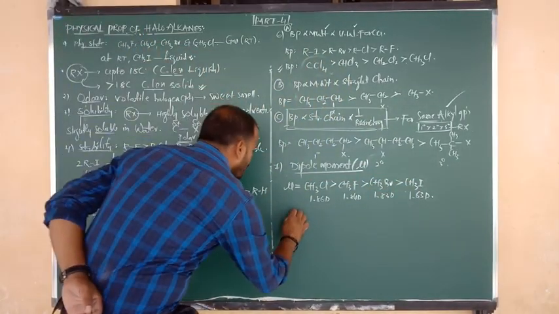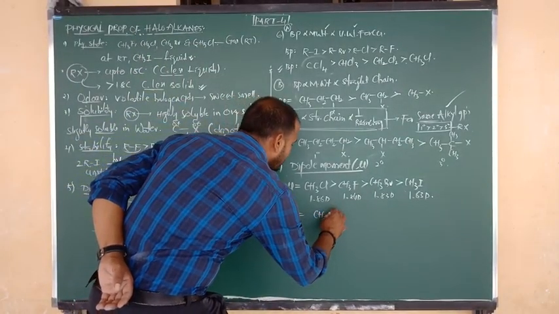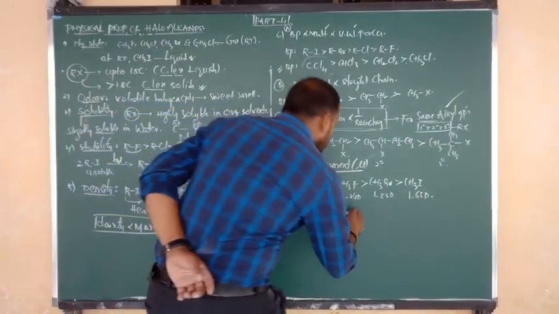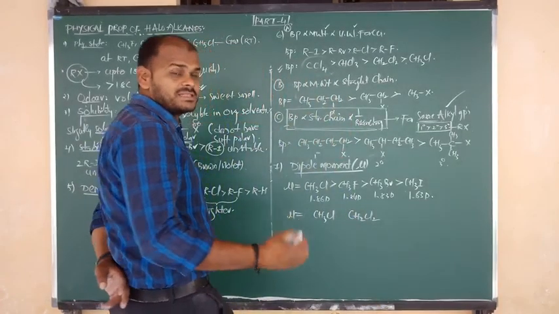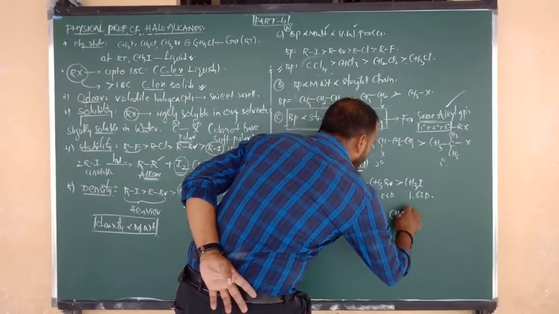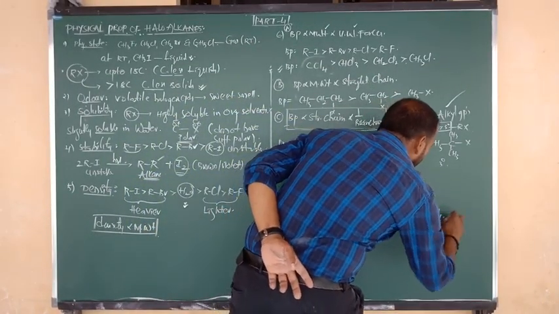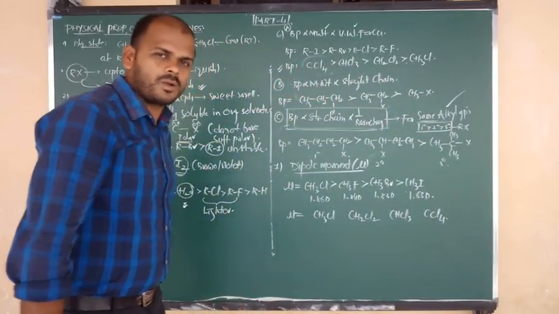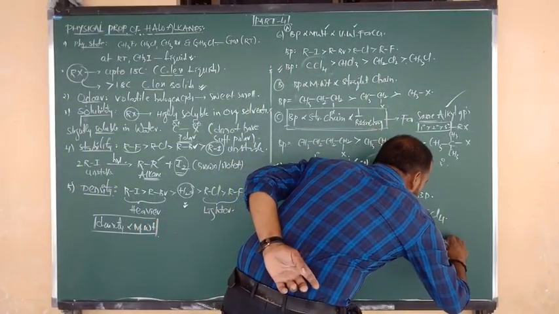Let me show you one more dipole moment question. First, suppose I write CH3Cl. One more is dichloromethane, CH2Cl2. Next is trichloromethane, chloroform, CHCl3. Next is carbon tetrachloride, CCl4. Among these four, CCl4 is completely non-polar.